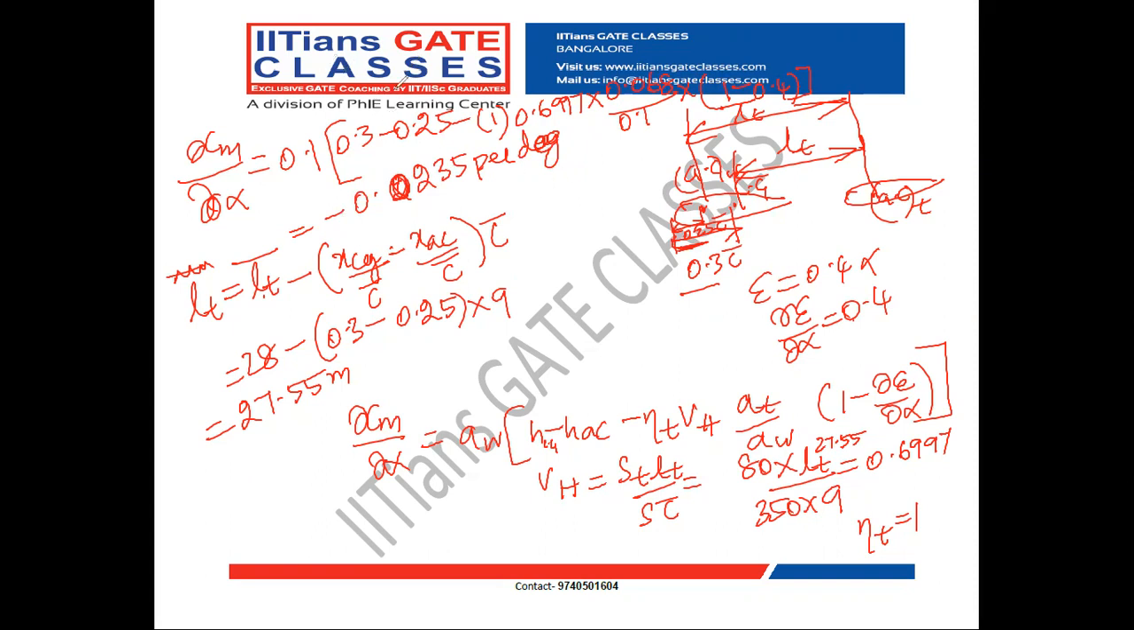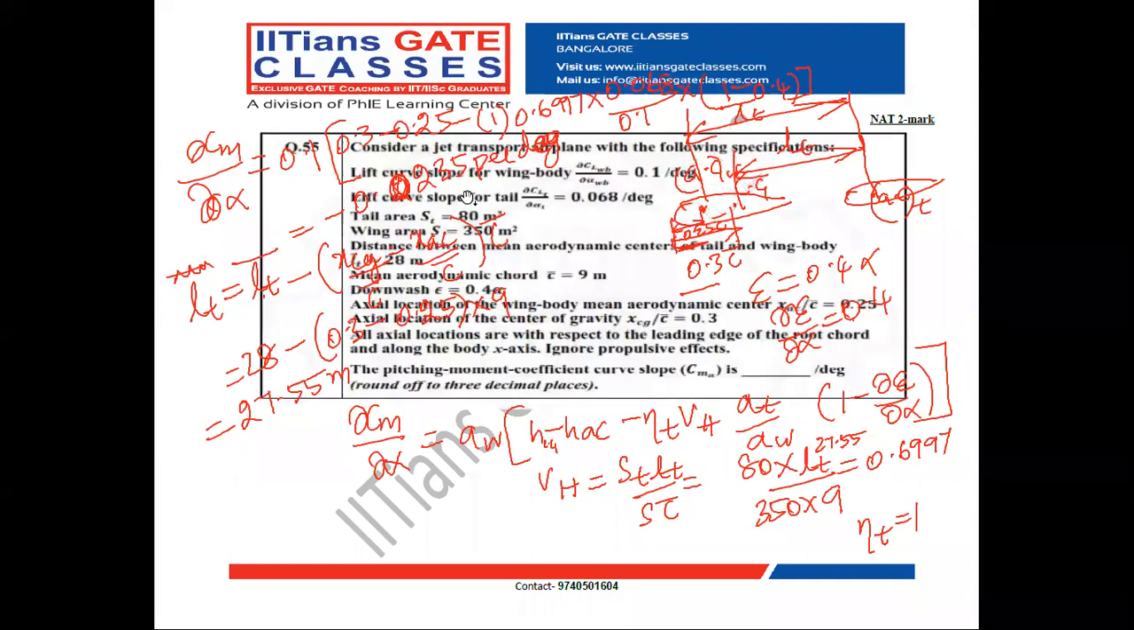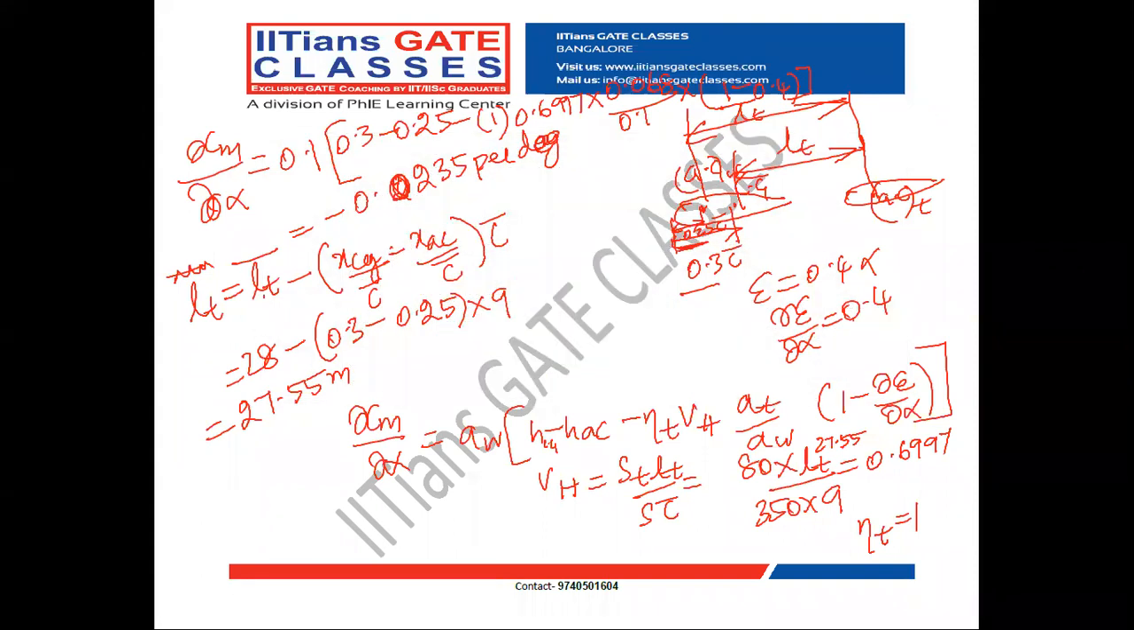They asked us for three decimal places. So if I approximate it to three decimal places, I get ∂Cm/∂α as minus 0.024 per degree.